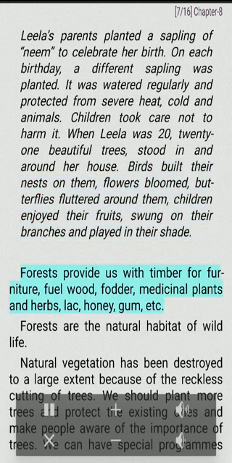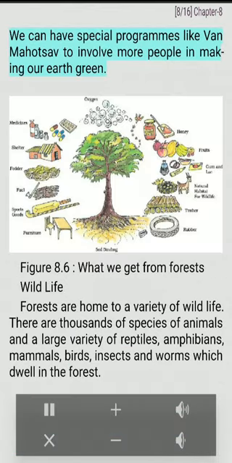Forests provide us with timber for furniture, fuel wood, fodder, and herbs, lac, honey, gum, etc. Forests are the natural habitat of wildlife. Natural vegetation has been destroyed to a large extent because of the reckless cutting of trees. We should plant more trees and protect the existing ones and make people aware of the importance of trees. We can have special programs like Van Mahotsav to involve more people in making our earth green. Figure 8.6. What we get from forests.